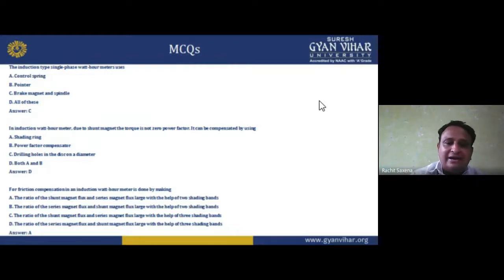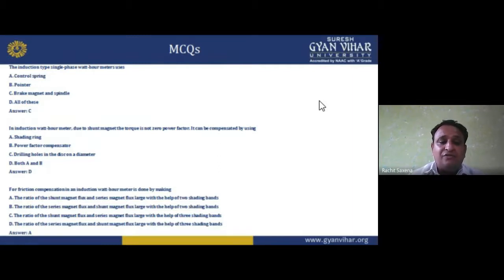Due to the shunt magnet, the torque is not zero at zero power factor. It can be compensated by using a shading ring, power factor compensator, drill holes in the disc on the diameter, or both A and B. So shading ring and power factor compensator. That is PFC. I earlier told you this thing.